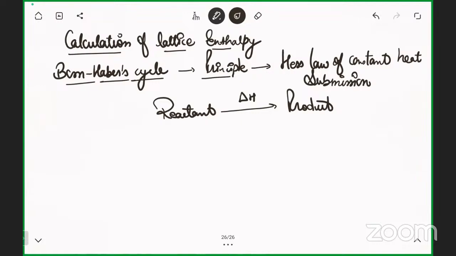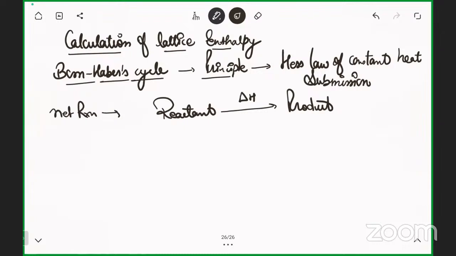Okay, so according to the Hess law, what is the constant heat summation thing? Just imagine I'm talking about the basic net reaction. What is net reaction? Net reaction is the reactant converting into the product.